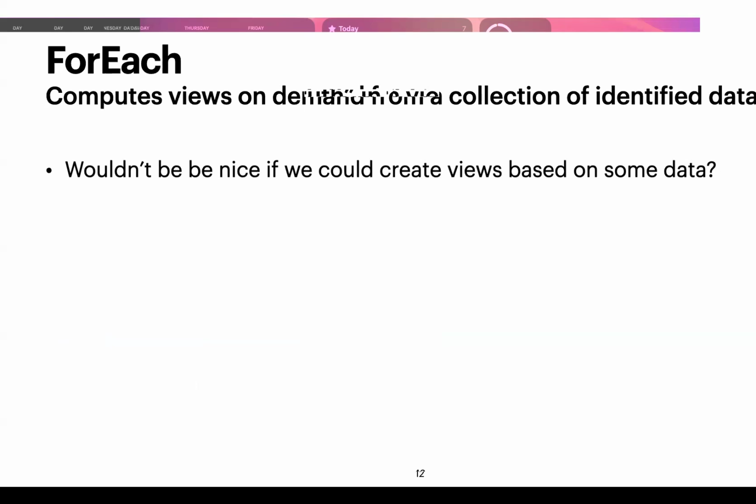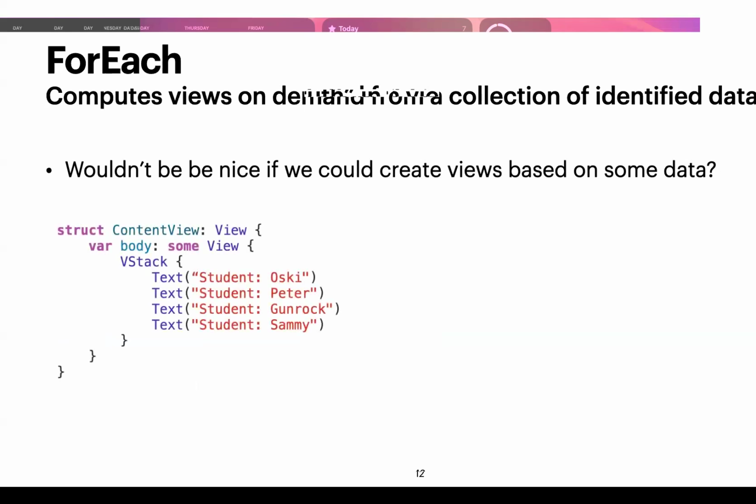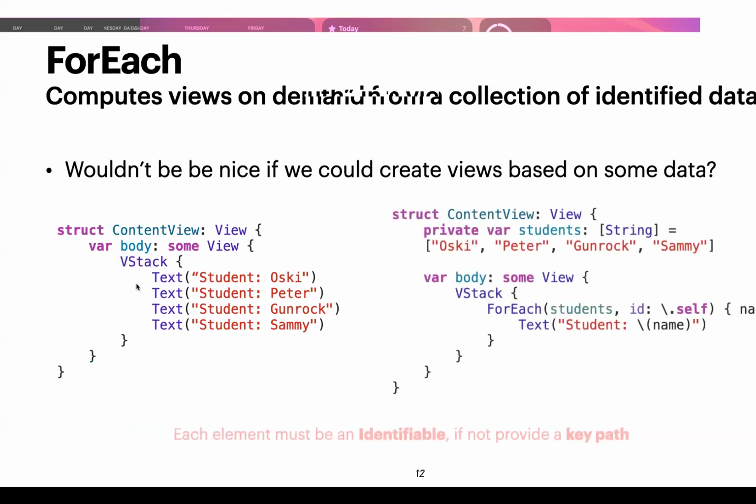From the Swift repo, everything is hard-coded. But wouldn't it be nice if we could create views based on some data? So right here, we can see that we have a VStack of just four Text views. But what if we have an array of strings? Wouldn't it be nice to create some views using those strings? And so that's what ForEach does.